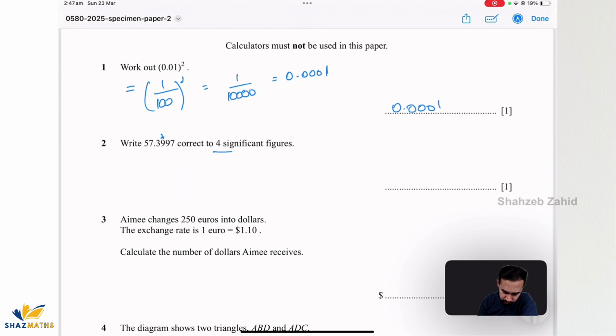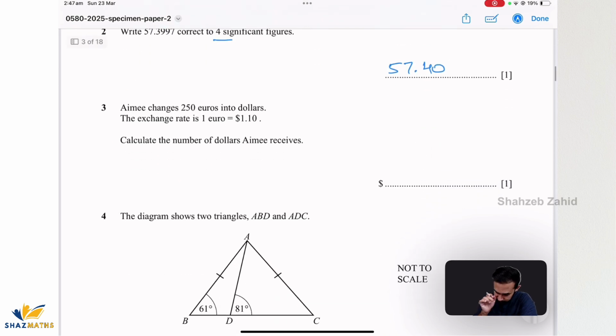That's the fourth significant figure. We need the answer till this point. Next number is greater than 5, add 1 to it, so it becomes 57.40.